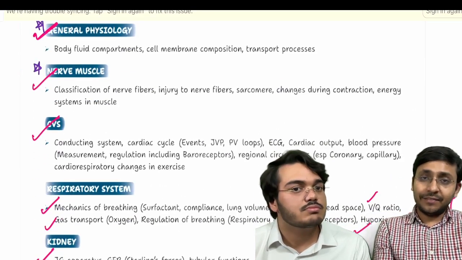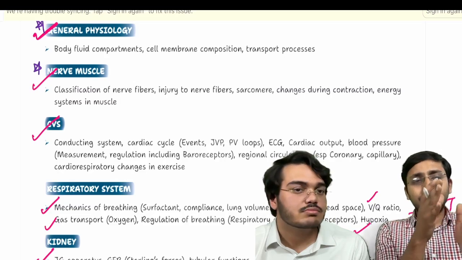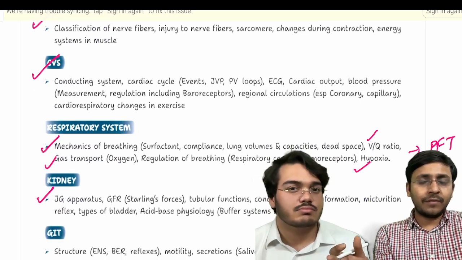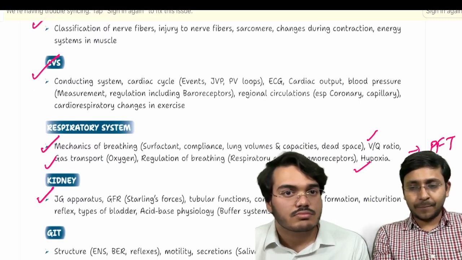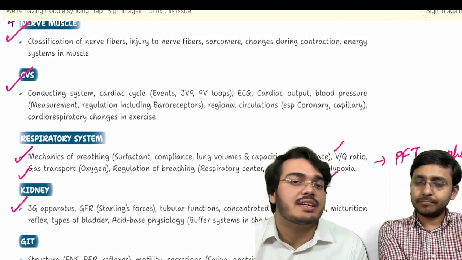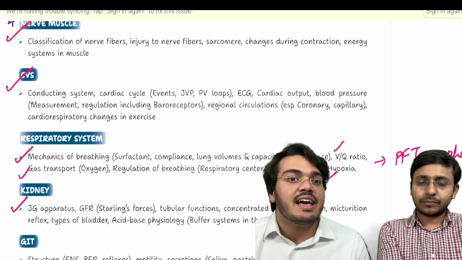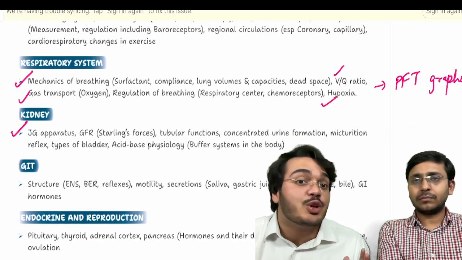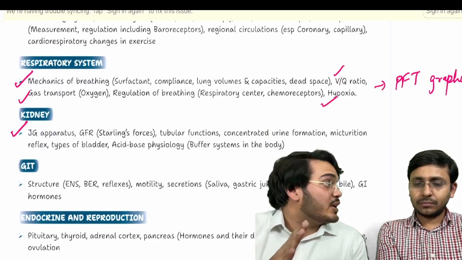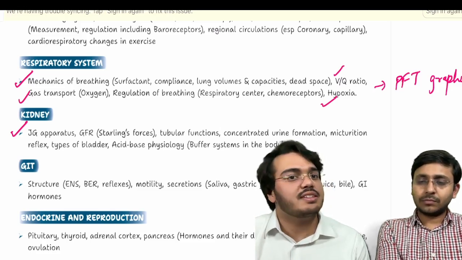Now, again, CVS physiology is a little tough to understand. I'd say correlate it with medicine when you are reading physiology. Both things will get done. You'll cover medicine topics as well, CVS topics as well. Now, reflexes and the baroreceptor reflex, the chemoreceptor reflex, all these things are very important in CVS. And similarly, in the respiratory system, the regulation of breathing is very important. So in general, it's a rule that any regulatory thing in physiology is something which you need to know and which is definitely very important.